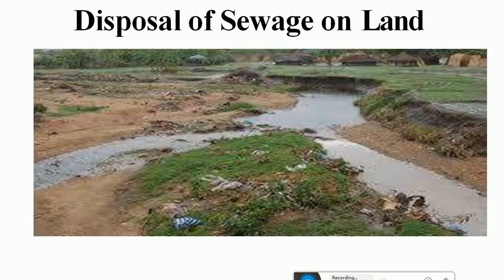Okay. So you might have seen people simply use the outskirts of the areas and just discharge the sewage onto the land, of which some gets evaporated and some gets percolated, and thereby this is a way of disposing of the wastewater. Okay, so this is how it is done.